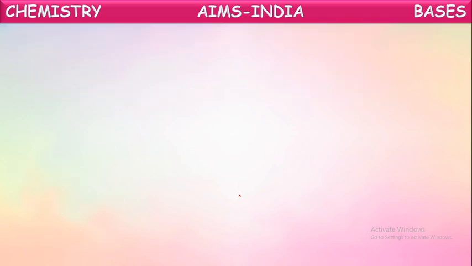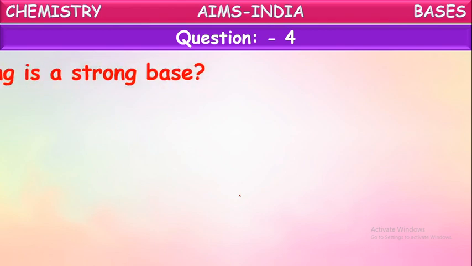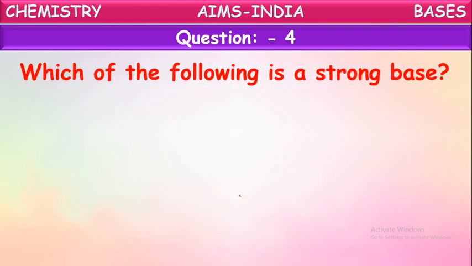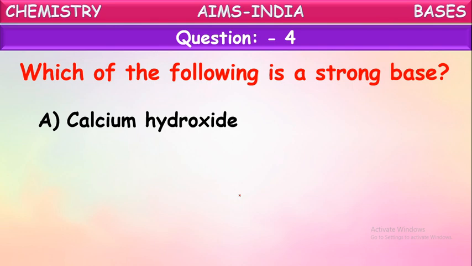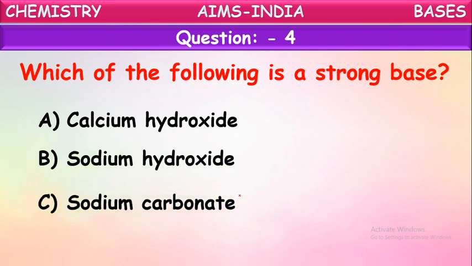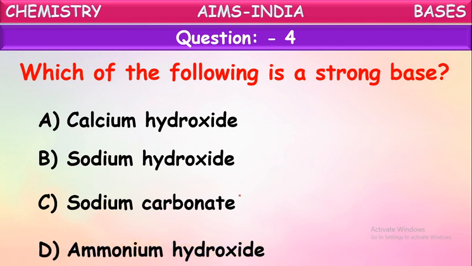Okay, children. Next question. Which of the following is a strong base? Calcium hydroxide, sodium hydroxide, sodium carbonate, ammonium hydroxide. While explaining strong bases and weak bases, we gave two examples of strong bases: caustic soda and caustic potash.